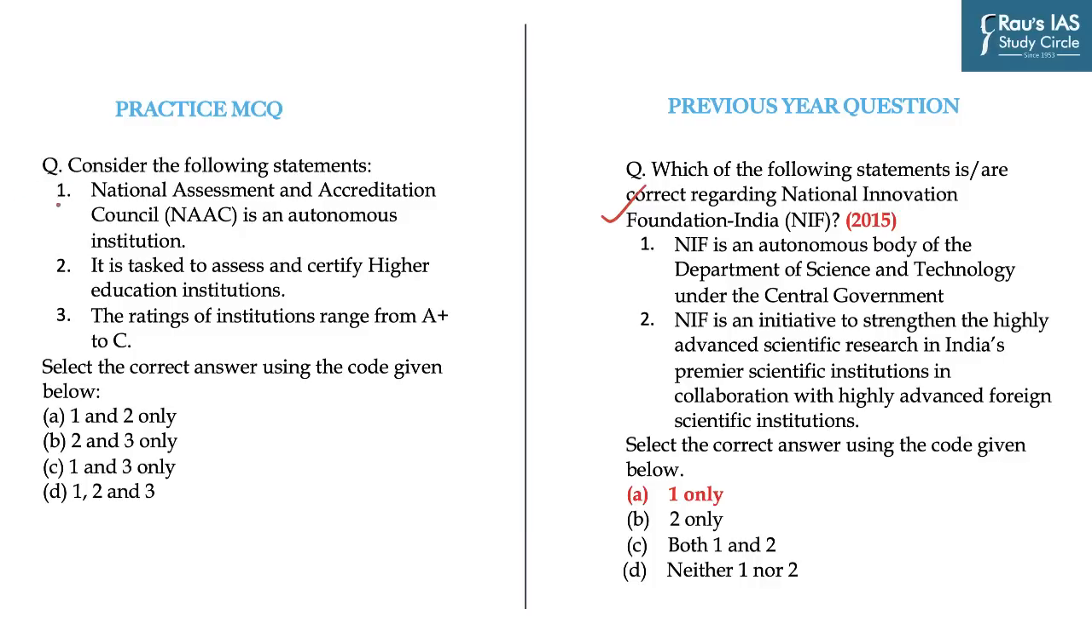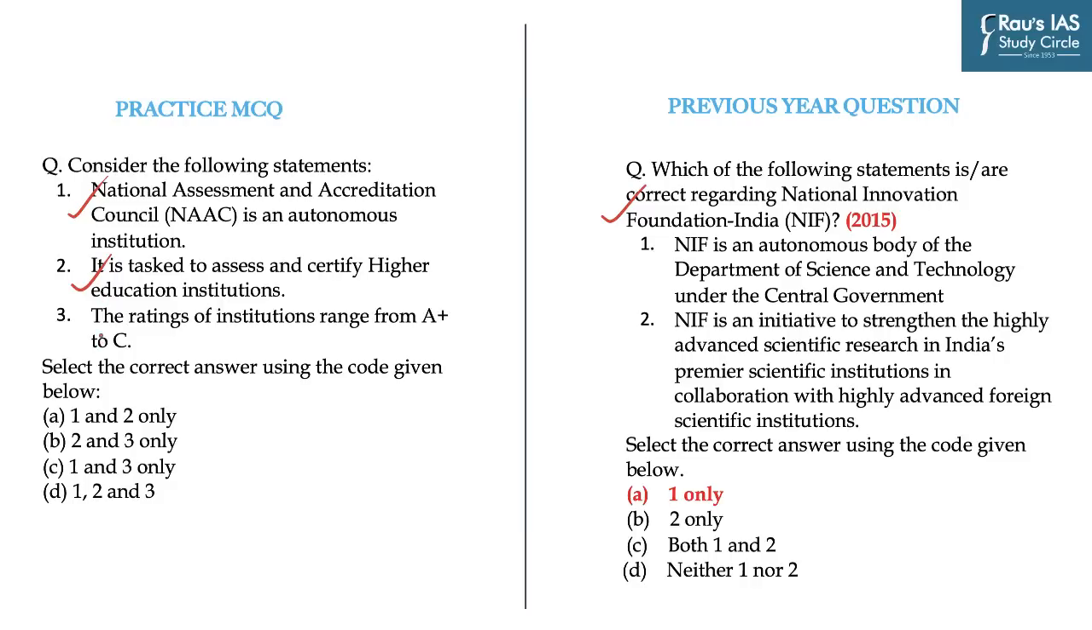Consider the following statements. Statement 1. National Assessment and Accreditation Council is an autonomous institution, which is absolutely correct because it is an autonomous body under the University Grants Commission or UGC, which assesses and certifies higher educational institutions with gradings as a part of accreditation, and so the second statement is also correct.